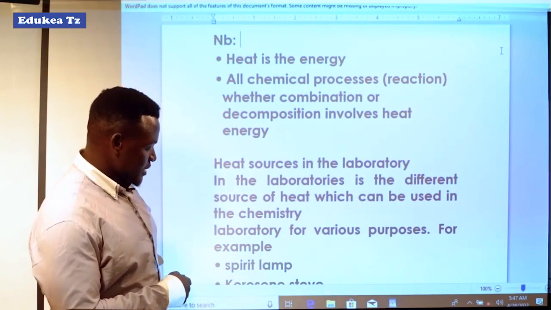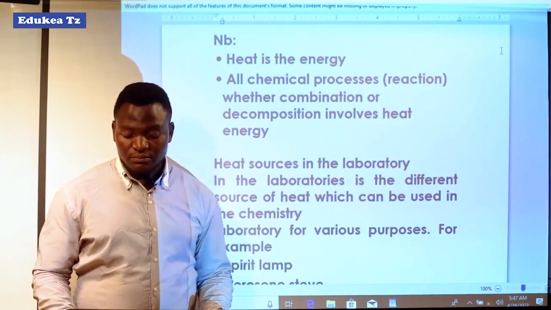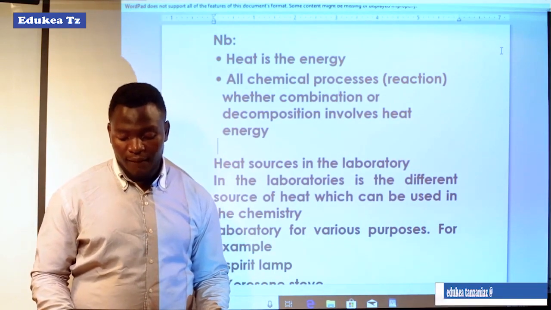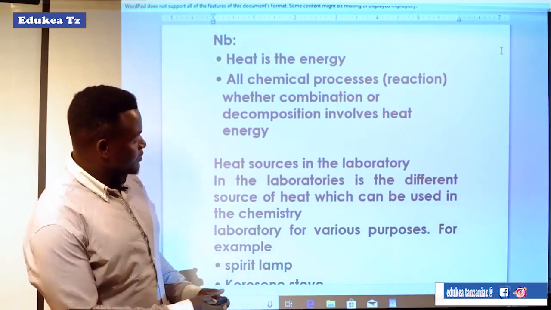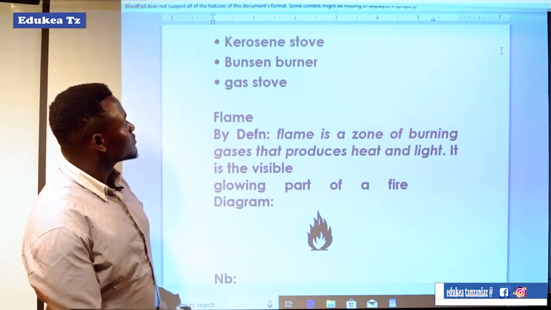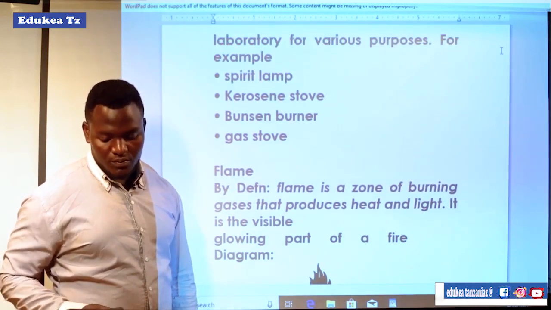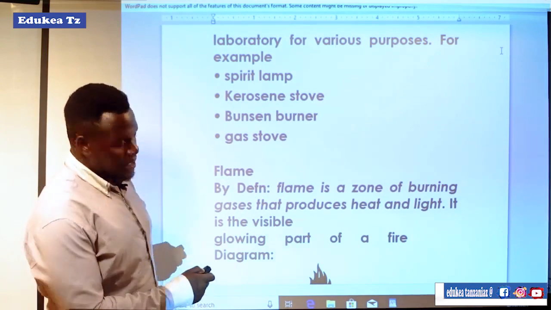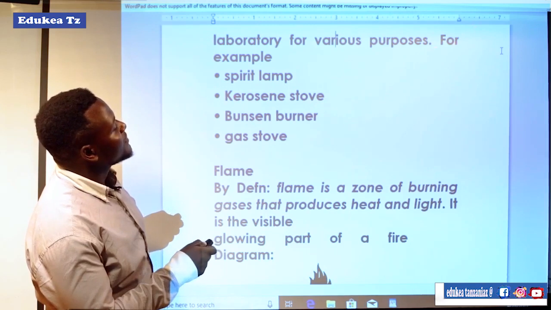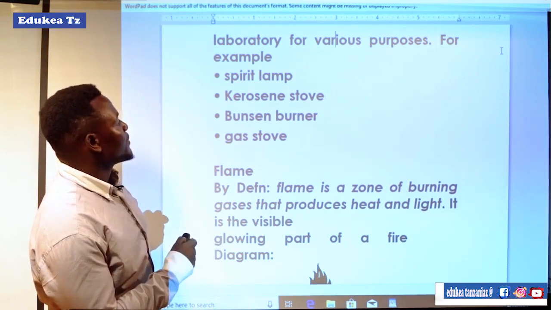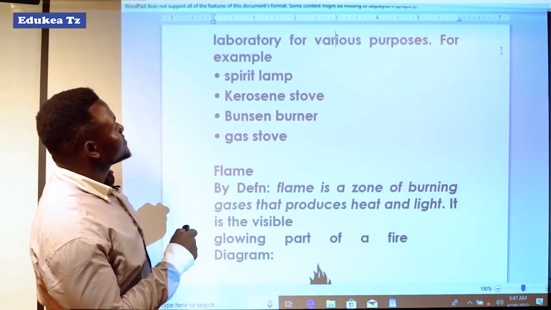Let us go down here and see the examples. For example, the first one is the source of heat, the spirit lamp.